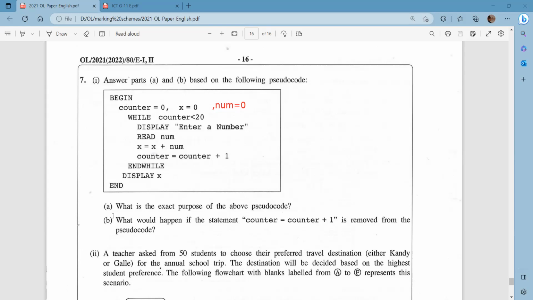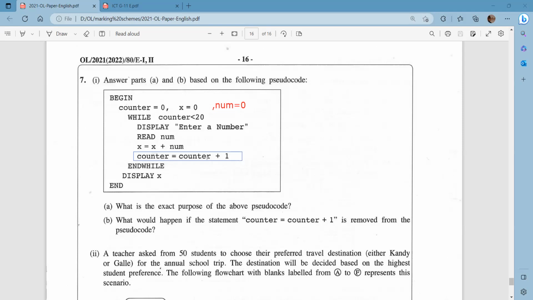Then the next one, part B: what would happen if the statement counter equals counter plus 1 is removed from the pseudocode? What will happen, right? Mainly, if this part is removed, what will happen? It will take an infinite number of inputs, right? So there will be an infinite number of inputs.